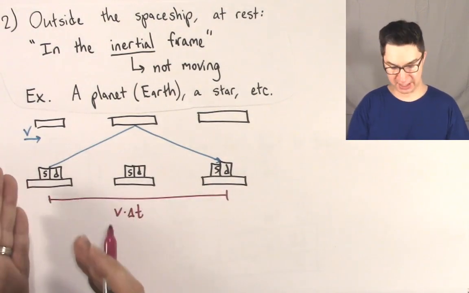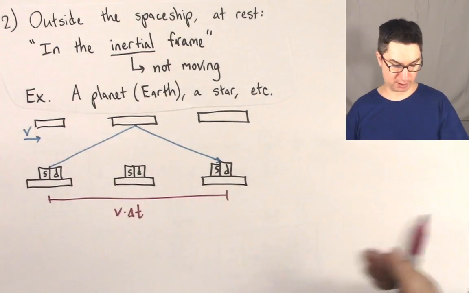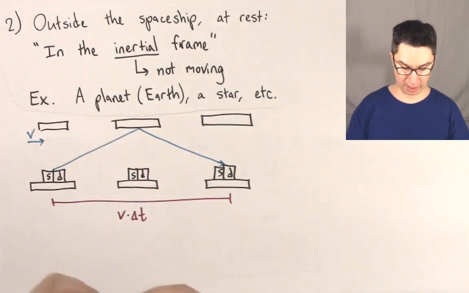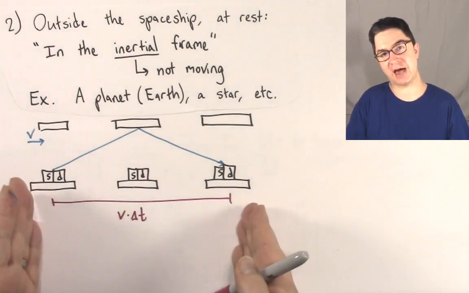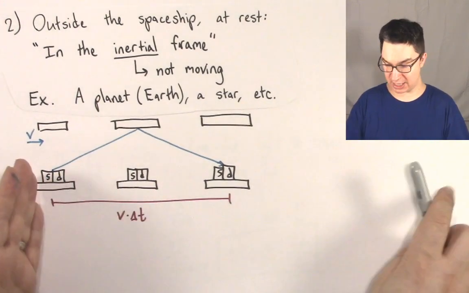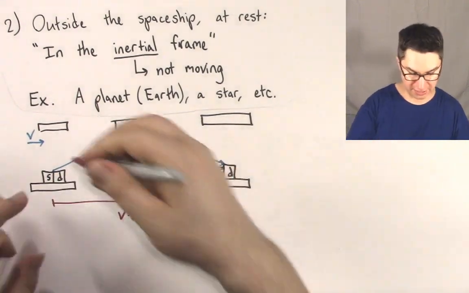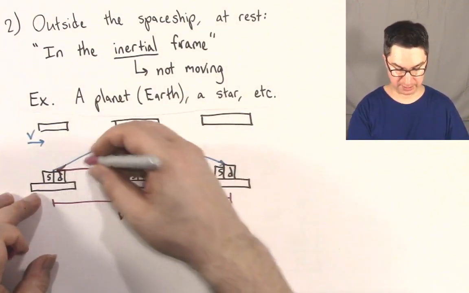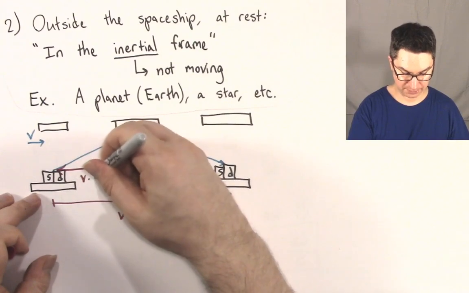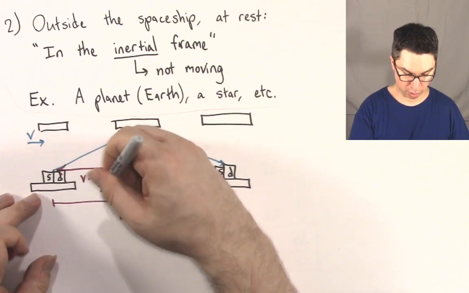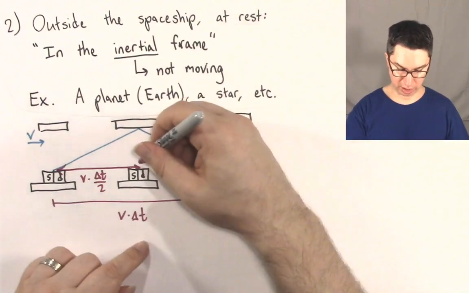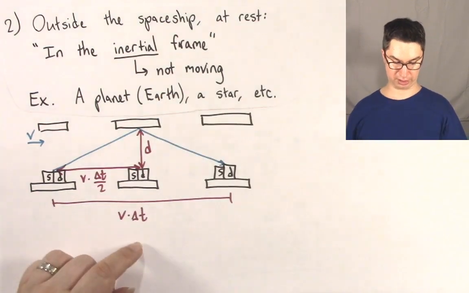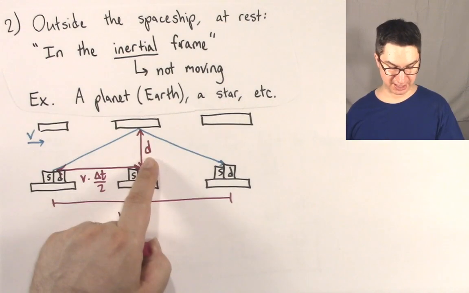Now, what about the time that it takes to go from the first location to the midpoint? Well, if that's exactly half the distance, then that will take half the time. So we're going to say, okay, this distance here to the midpoint is going to be the speed v times delta t over 2. Now, this height for the light clock we had called d earlier, right? So that distance is d.